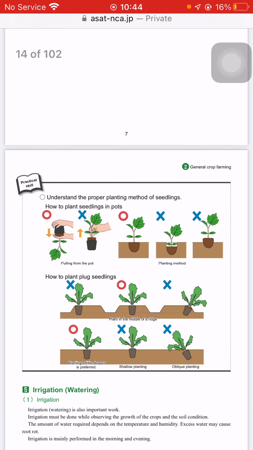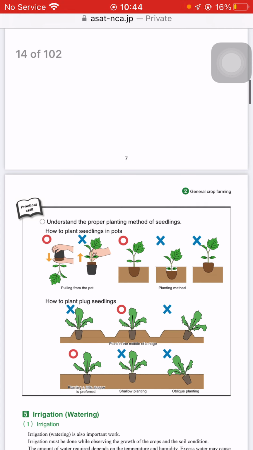This is important, you have to learn this. How to plant a seedling in a pot. The photo will come in the exam, and then we have to tick the right one. So number one, you have to turn it upside down and take out the plant, and the label should be accurate with the field.